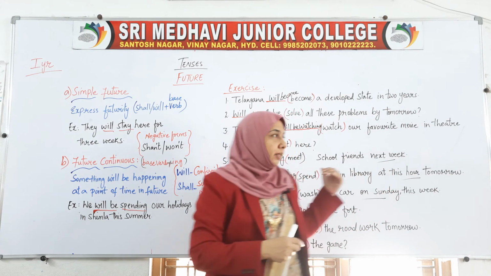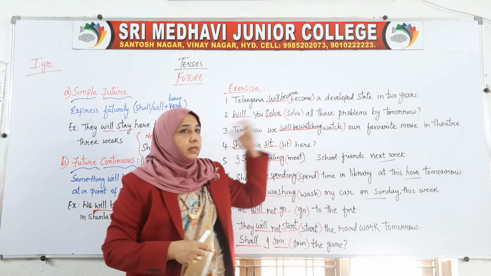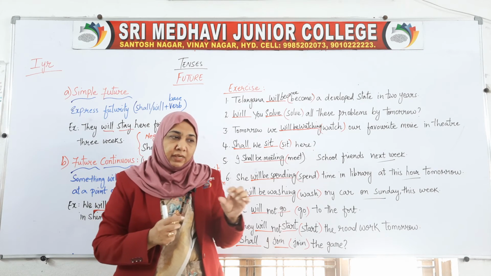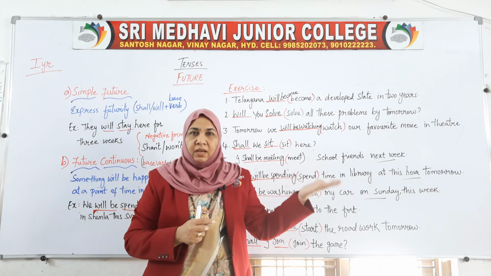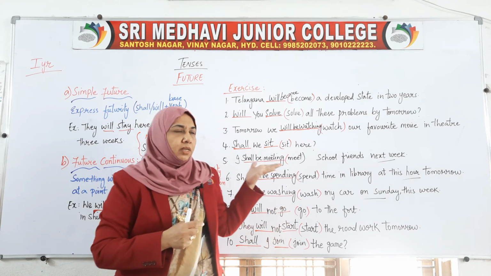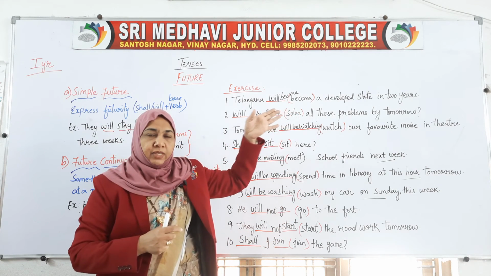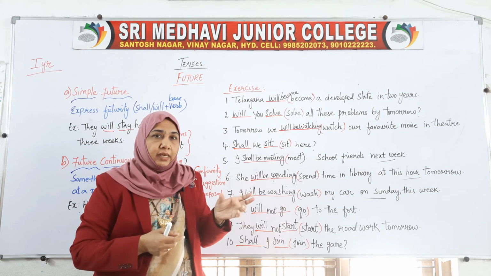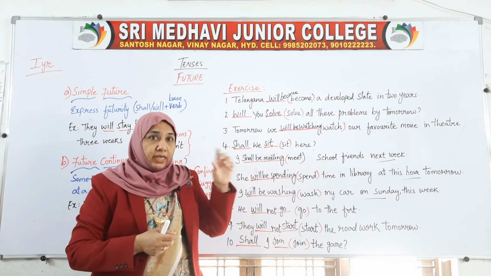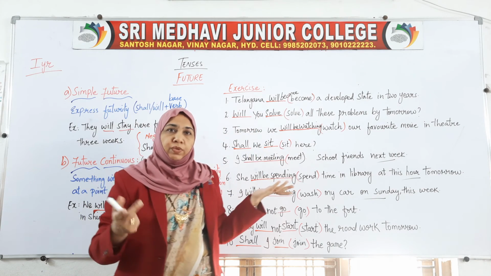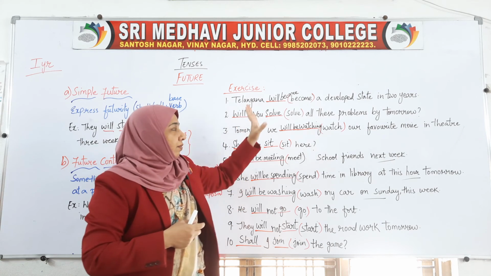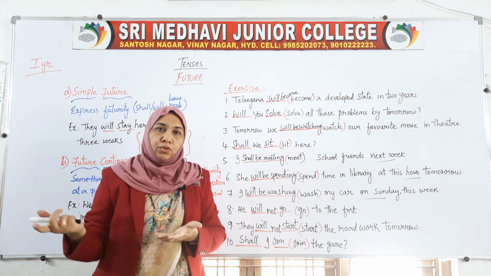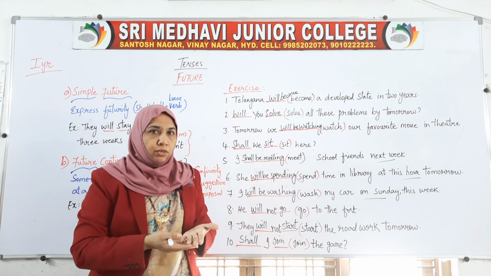As I said, first sentence: Telangana will become a developed state in 2 years. We are not making a particular point of time. We are saying it as just our guess. This is our guess that it may happen, may not happen, we don't know. That's why we are not fixing any particular year or month. In 2 years, we don't know which 2 years. So here we are talking about simple future. Telangana will become a developed state in 2 years.